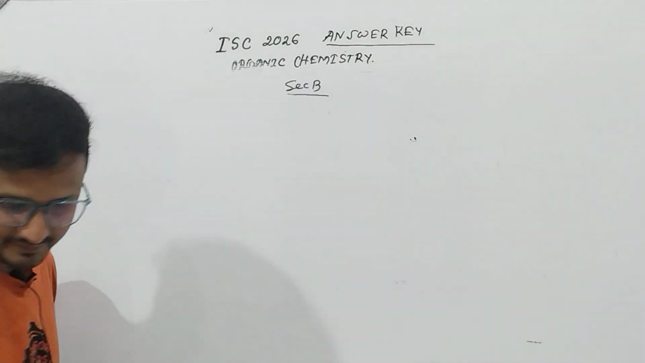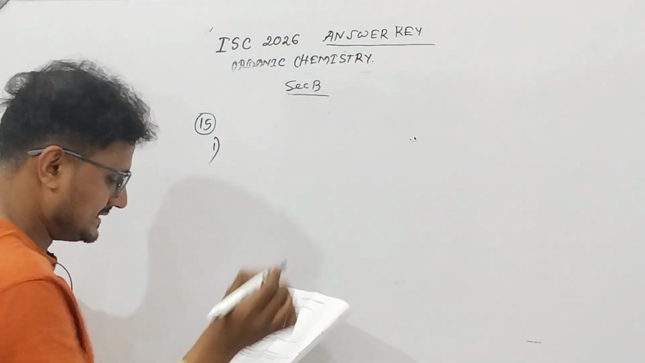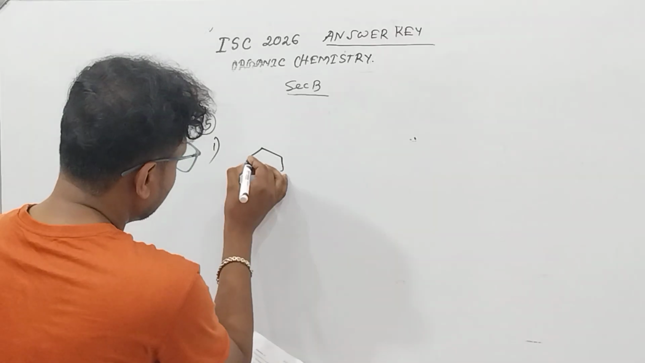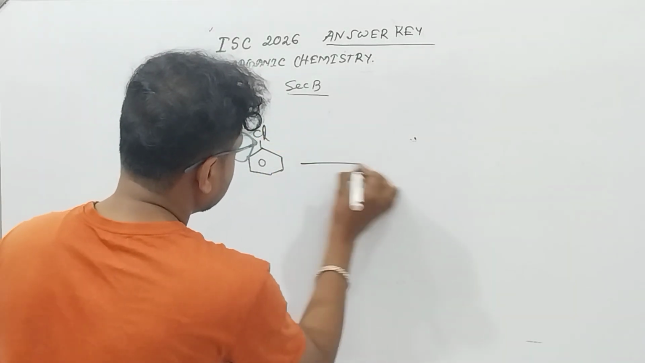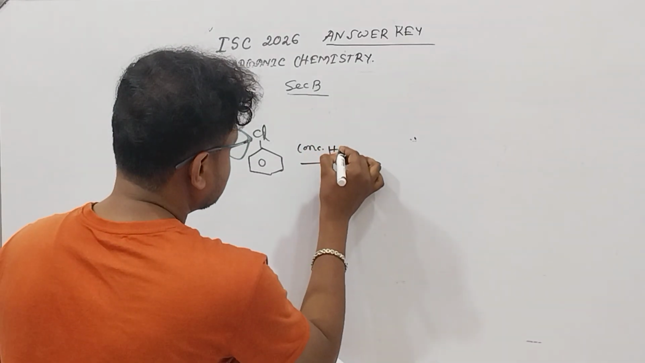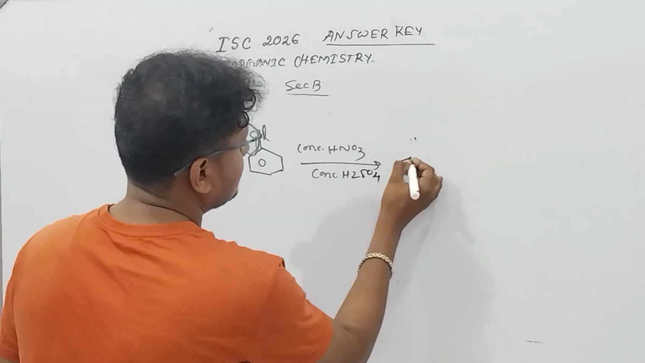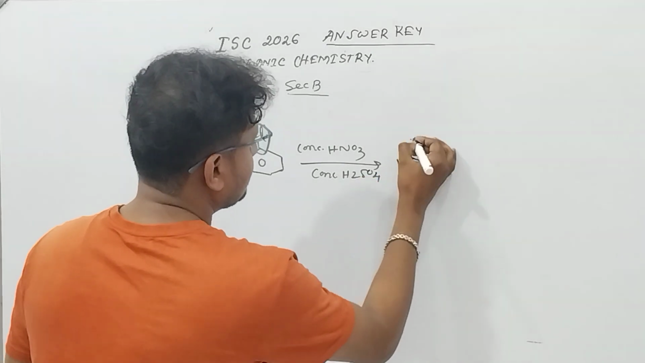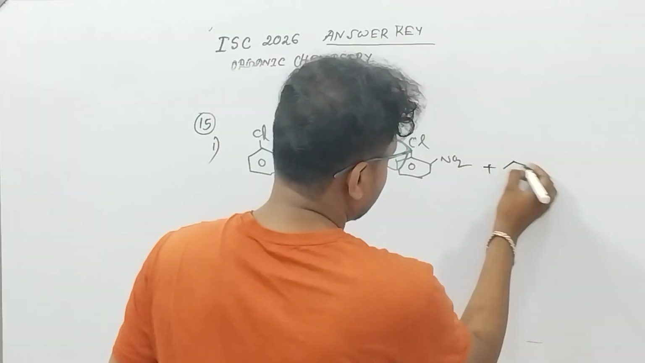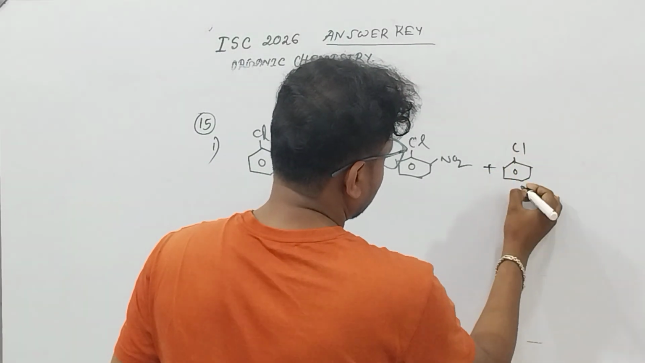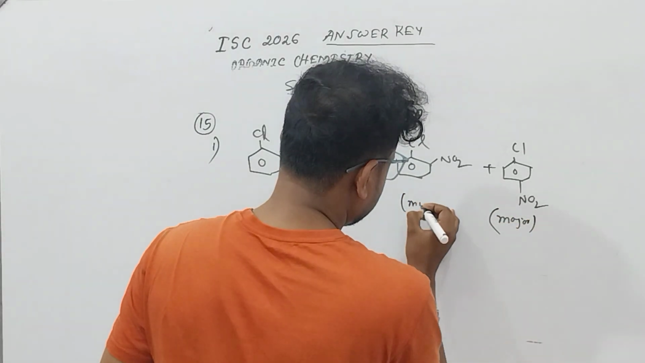for, this is the 15 number question. Chlorobenzene. You all know the structure of chlorobenzene. This chlorobenzene is treated with concentrated nitric acid and concentrated sulfuric acid. This is nothing but nitration. The NO2 group will be substituted at the ortho and para positions of the benzene, and this will be the major, the other one will be the minor.